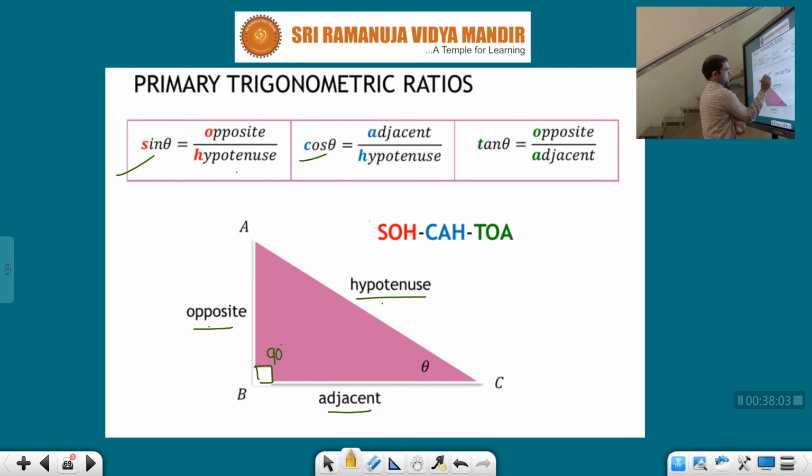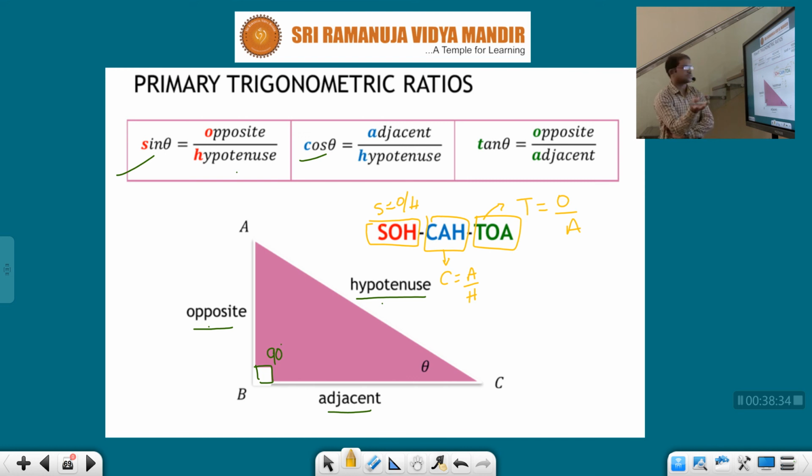See, children, you can remember like this also. SOH. SOH in the sense S is equal to O by H, means sin theta is equal to opposite by hypotenuse. CAH means cos theta is equal to adjacent by hypotenuse. TOA means tan theta is equal to opposite by adjacent.